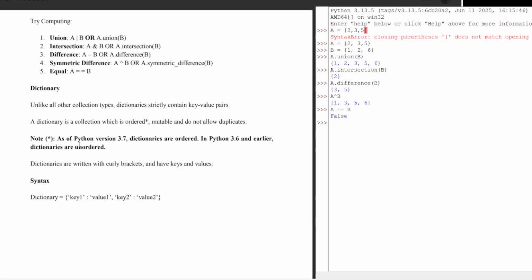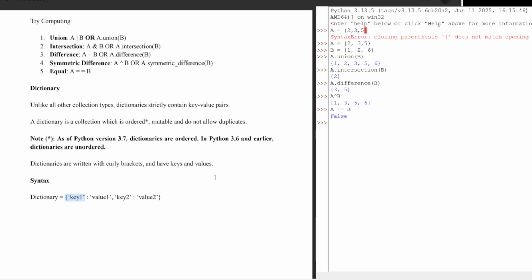Now, dictionaries are written in curly braces, just like sets, but here we have two values: one is called the key, another is called the value. So dictionary is equal to braces, then key1 colon value1, comma, key2 colon value2.